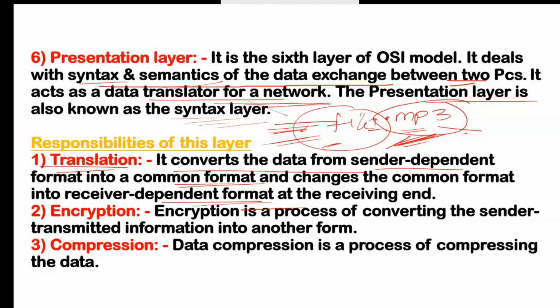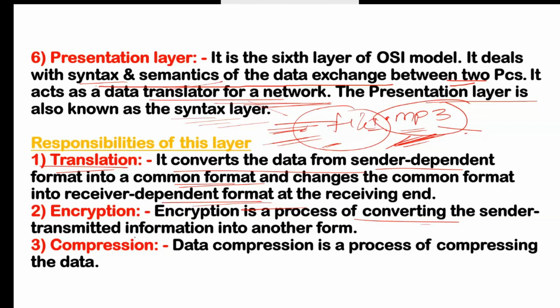That is a common format. Means that is a sender dependent format. That is my format. So here is the English word, so I can understand everything. But common format means it will convert into the common format which supports your network, your operating system, your software. Anything. It will convert into that format. Machine language. And at the receiving end, it will again convert into the receiver dependent format, in this same format, in the normal form. That is called translation. Second is encryption.